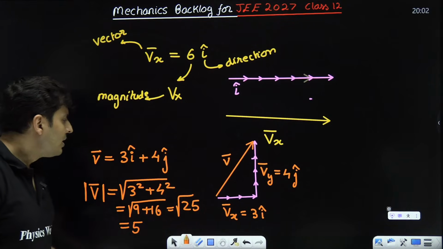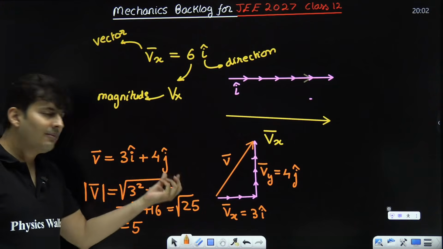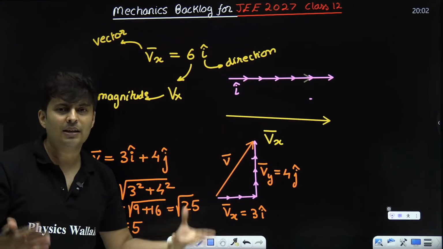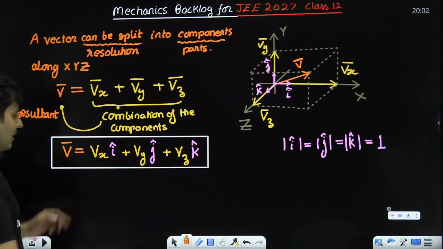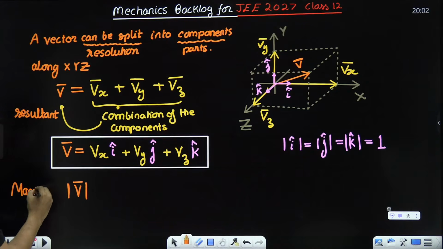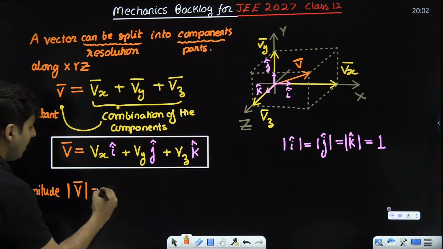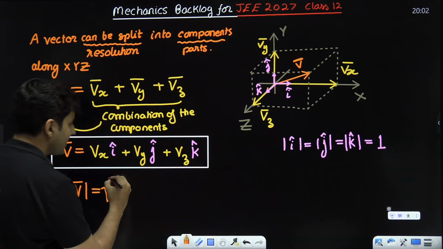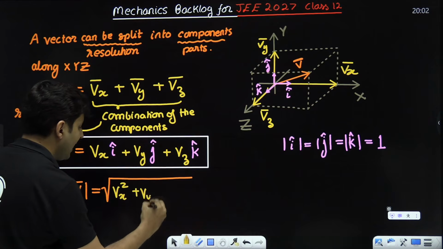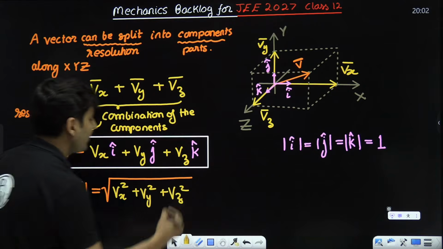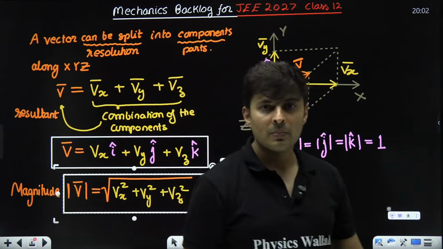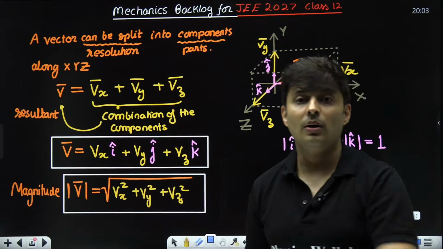Yes, absolutely right. So I get an idea that if I've been given a vector, I just take these numbers, square them and put them in the root. So for any vector, this should be valid. If somebody wants to find the magnitude of this vector, all you are going to do is inside the root, take the components, which are Vx square, Vy square, and Vz square. That's it. That will give me the magnitude of that particular vector.